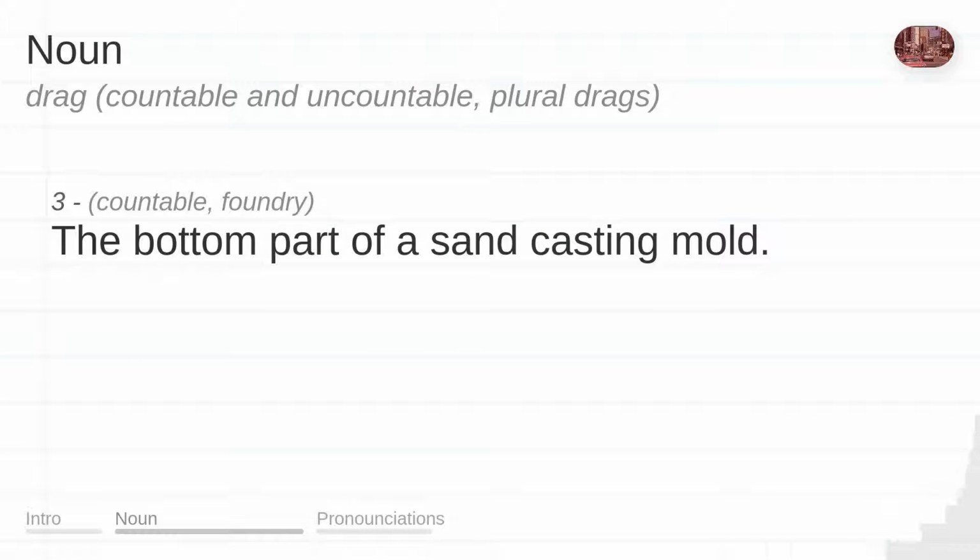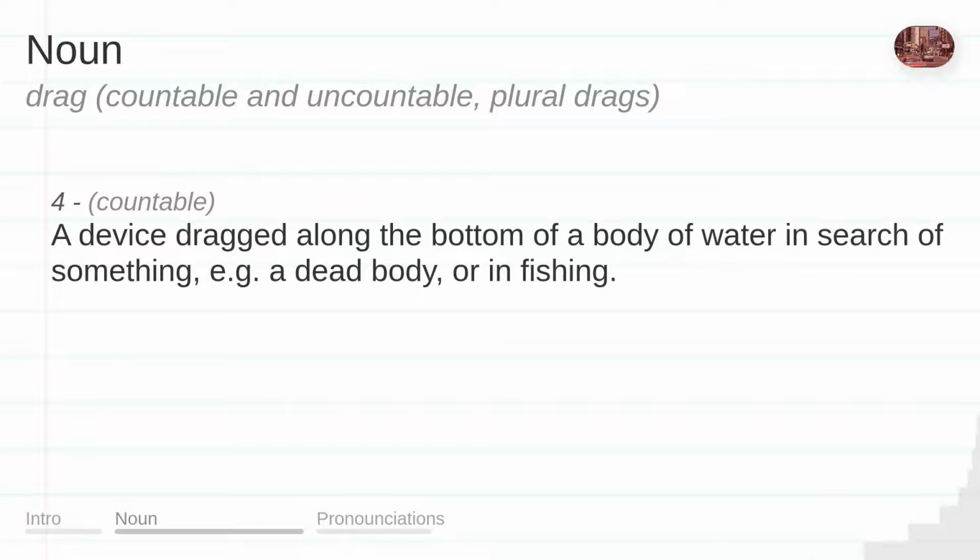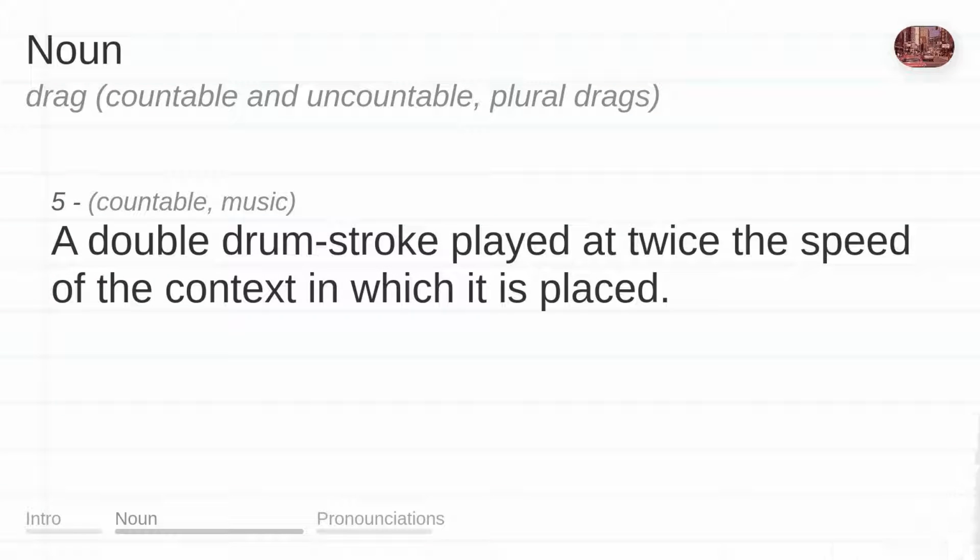The bottom part of a sand casting mold. A device dragged along the bottom of a body of water in search of something, e.g. a dead body, or in fishing. A double drum stroke played at twice the speed of the context in which it is placed.